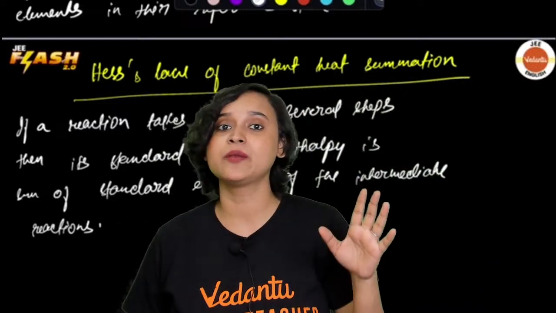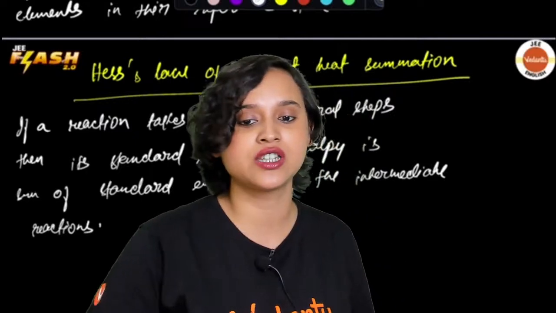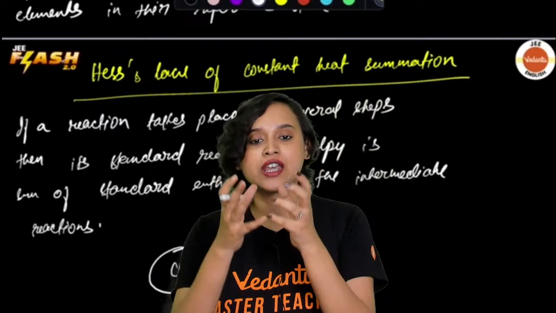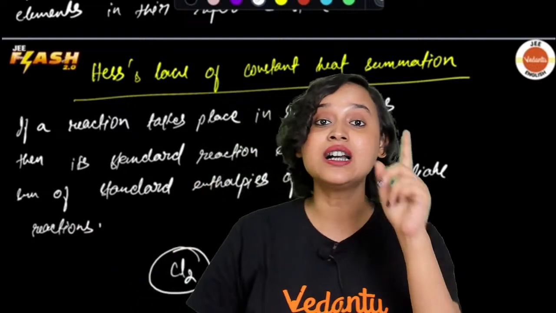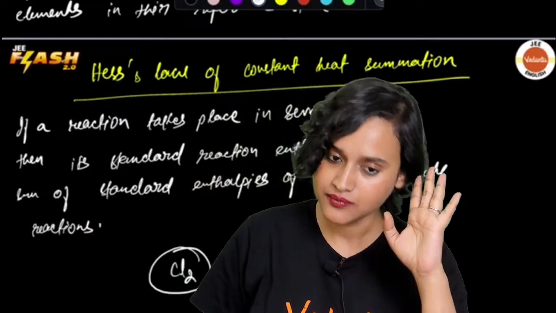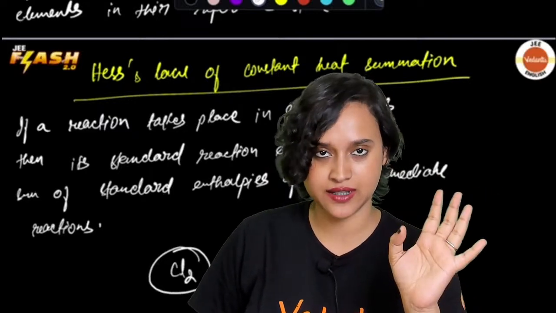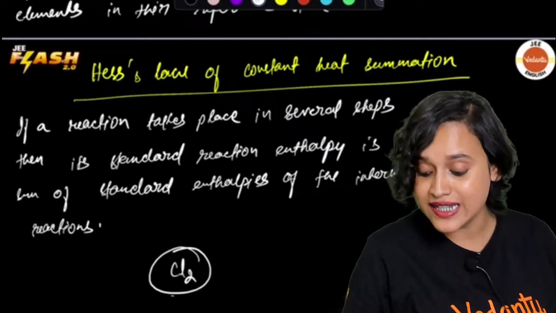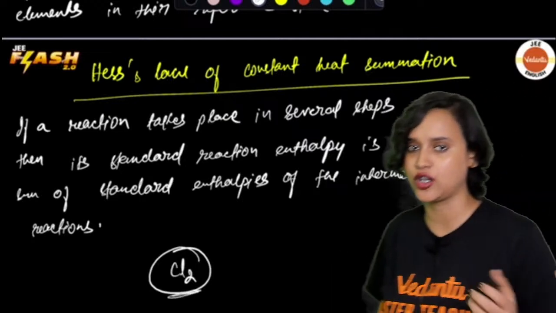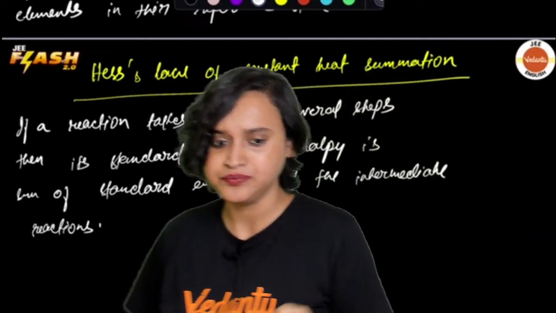So what is standard enthalpy of atomization? If somebody asks you a definition, you will say it is the enthalpy change on breaking one mole of bonds completely to obtain atoms in the gas phase. Now Cl2 is a diatomic molecule, there are two atoms here.